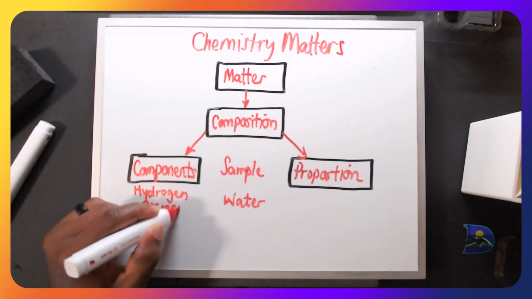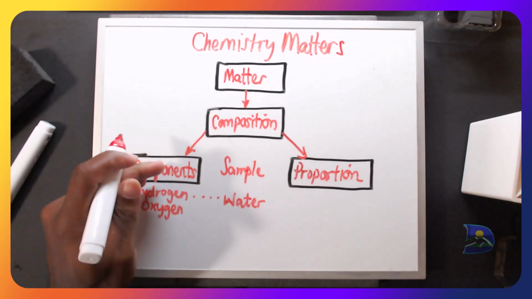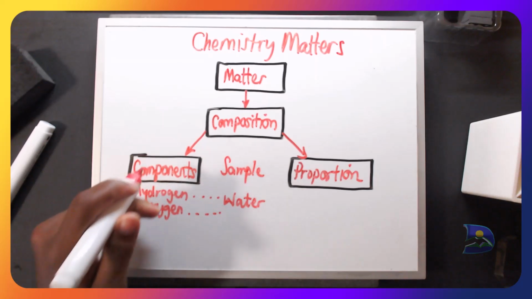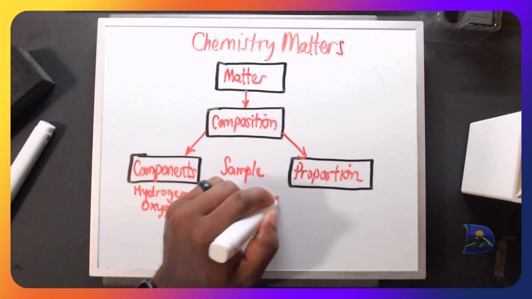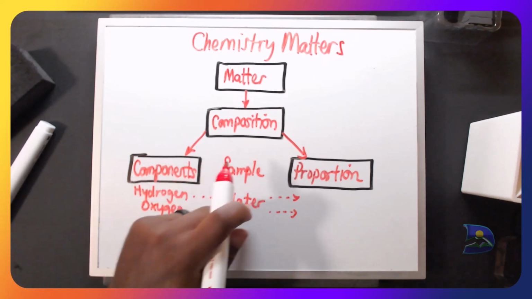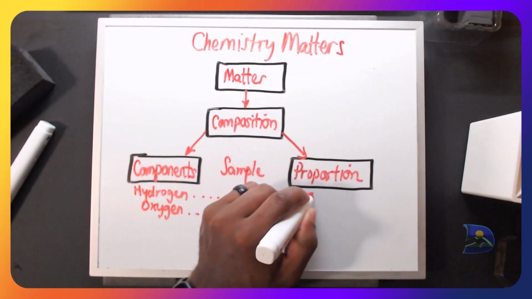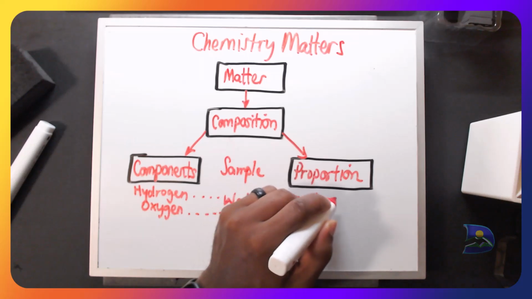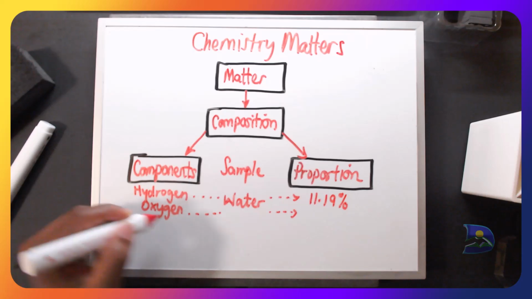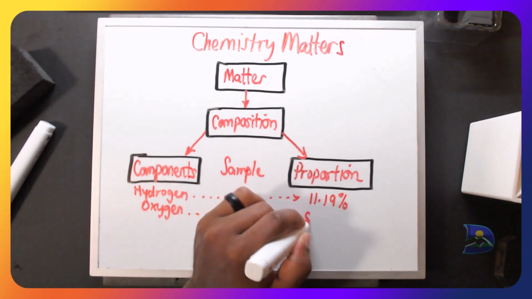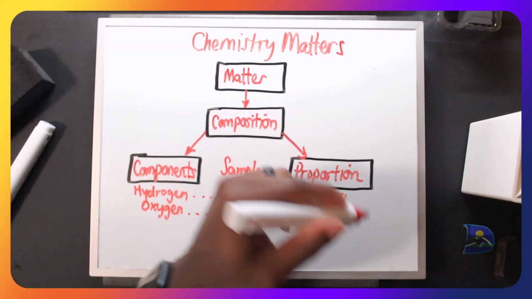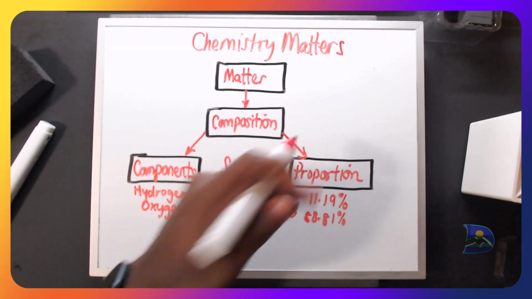And when we look at the components leading to the proportion of these particular items that make up the sample, we recognize that for hydrogen in water, it is around 11.19%, and for oxygen, it is around 88.81% by mass for proportion.